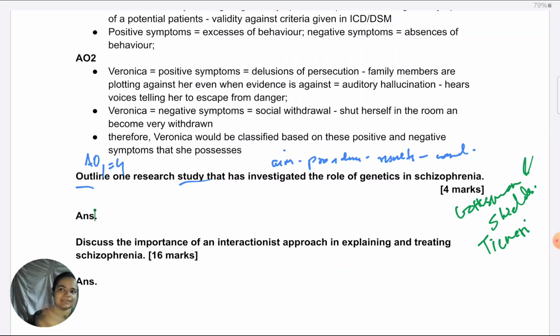When it comes to classic studies, like I've mentioned, Gottesman and Shields and all, you remember their names. If you remember, definitely write it. Don't omit it. But even if you don't remember for the classic studies, as long as you summarize effectively, in the sense you give something unique about the procedure, results and all, it's fine. You don't need to name the researchers. I just remembered the name of the researcher who did the meta-analysis study, Joseph et al. They had done this meta-analytic family study. They had reviewed many family studies and come up with heritability rates for different degrees of relatives. So definitely you could give that one if you have learned it.